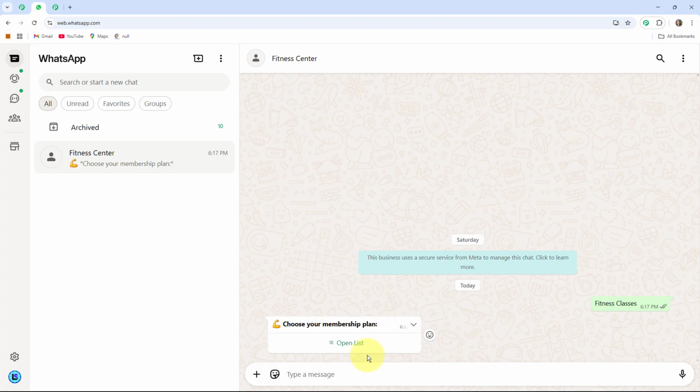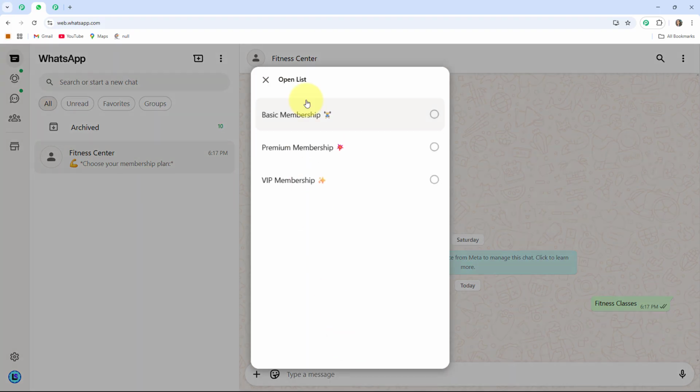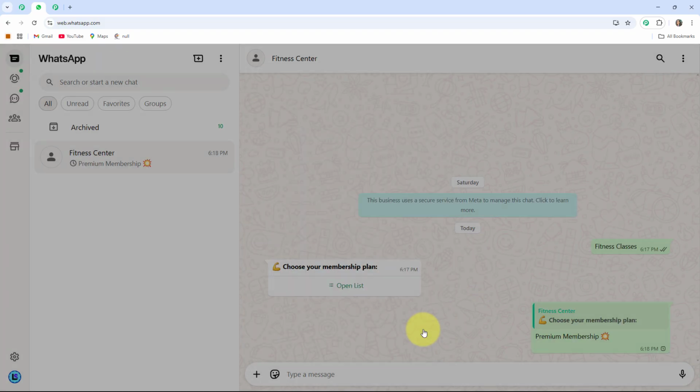See, the bot will respond to me automatically: choose your membership plan, including one option that is open list. When I click on it, you can see it will provide me the list of the membership plans, that is basic membership, premium membership and VIP membership. Let's say I'll select premium membership.